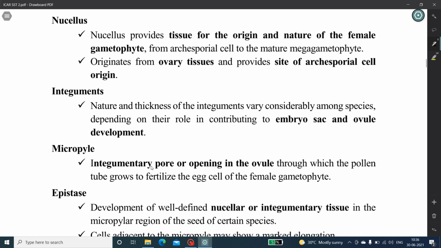The next one will see the micropyle. It's an integumentary pore or opening in the ovule through which the pollen tube grows to fertilize the egg cell of the female gametophyte. The micropyle may assume one of several configurations depending on the closure of the inner and outer integuments. The next one is epistase.